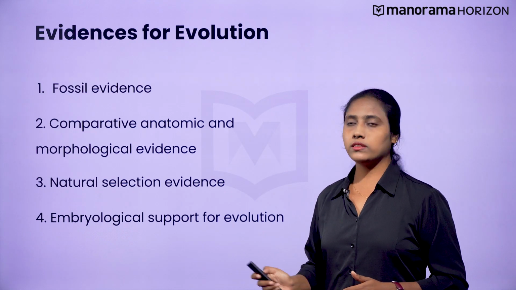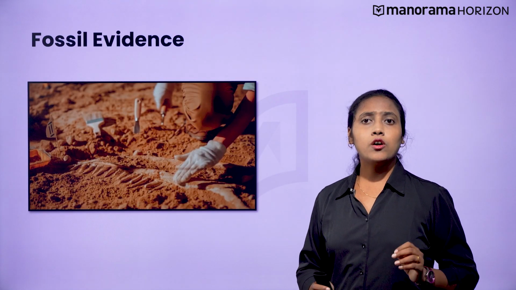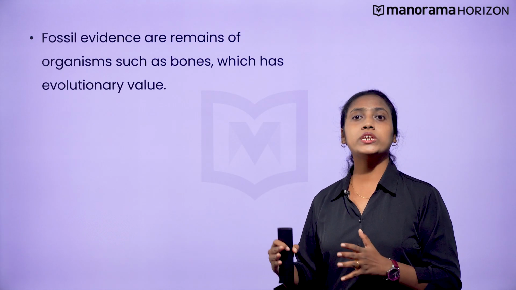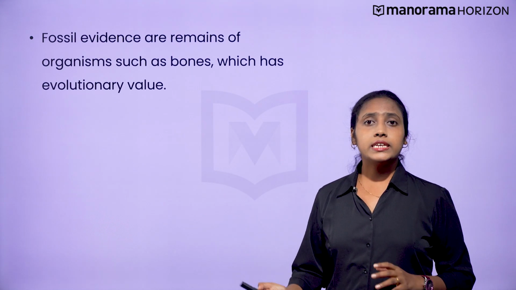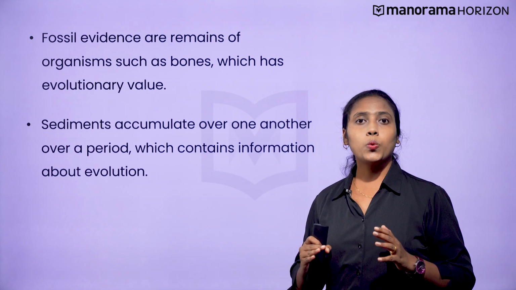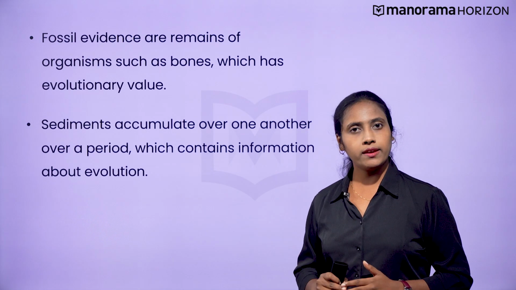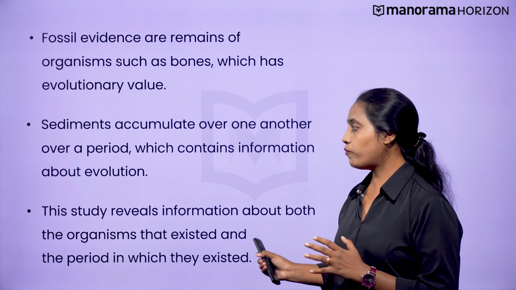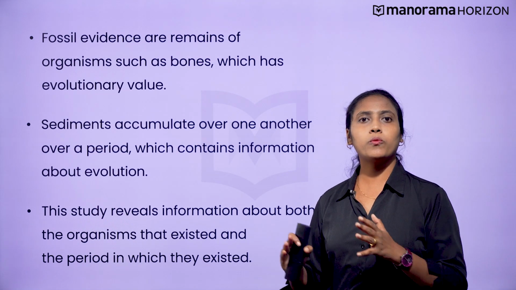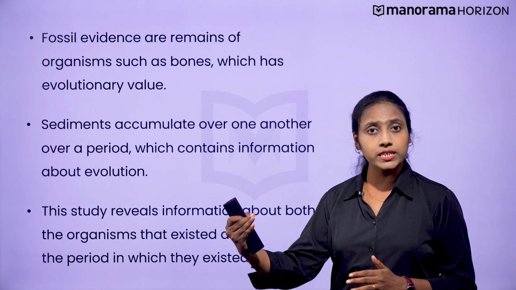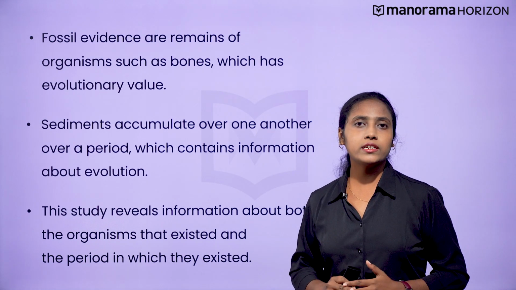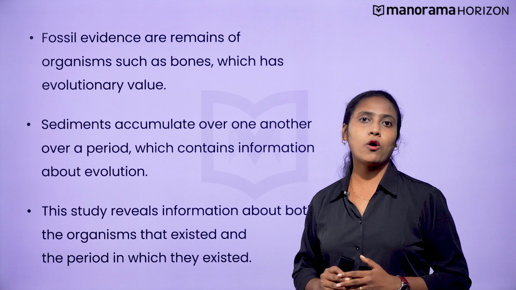We'll start with the fossil evidence. Fossil evidence are remains of organisms, such as bones, which have evolutionary value. Sediments accumulate over one another over a period of time and contain information about evolution. The study of these fossils is known as paleontology. It reveals information about both the organisms that existed and the period in which they existed. We have clearly understood the fossil evidence aspects of evolution.